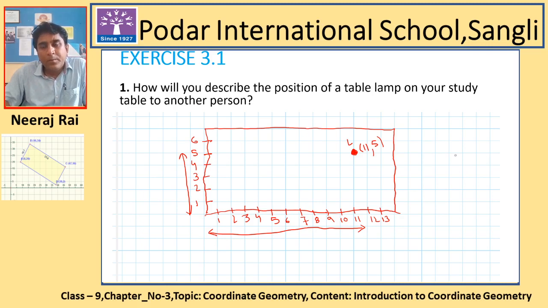Now 11 can be meters or feet. We are talking about feet. 11 feet is the distance from the vertical line, and the corner where the two lines intersect we can take as (0, 0). To help you understand, I will tell you something about the configuration of a computer monitor.